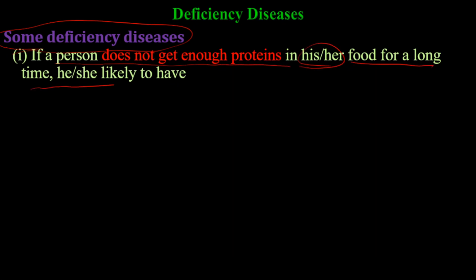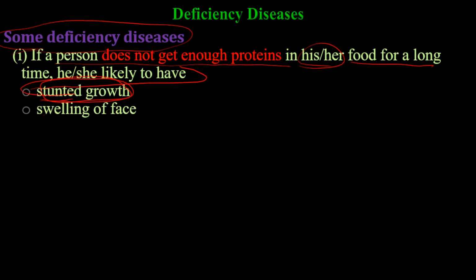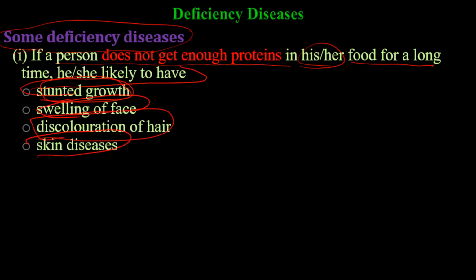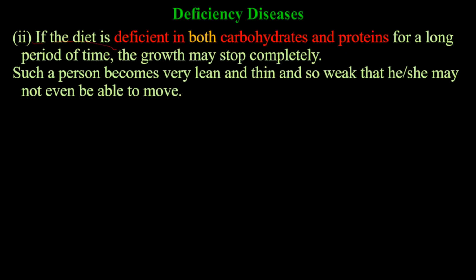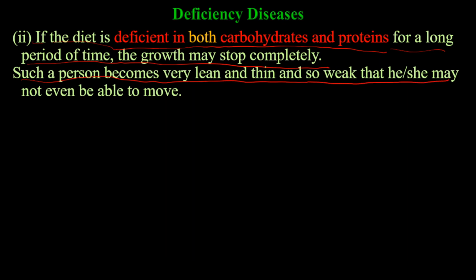Some deficiency diseases are: if a person does not get enough proteins in his or her food for a long time, he or she will likely have stunted growth, swelling of face, discoloration of hair, skin diseases, diarrhea. If the diet is deficient in both carbohydrates and proteins, for a long period of time, the growth may stop completely. Such a person becomes very lean and thin and so weak that he or she may not even be able to move.